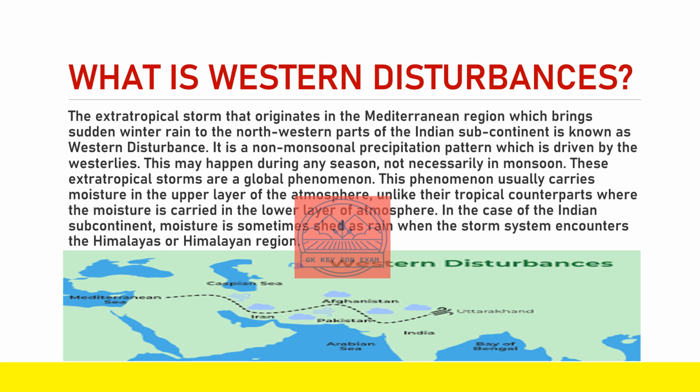This phenomenon usually carries moisture in the upper layer of the atmosphere, unlike their tropical counterparts, where the moisture is carried in the lower layer of the atmosphere. In the case of the Indian subcontinent, moisture is sometimes shed as rain when the storm system encounters the Himalayas or Himalayan region. So here in this figure, we can see that